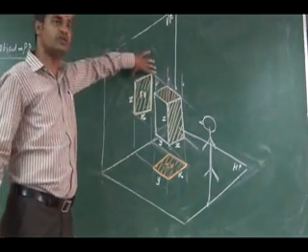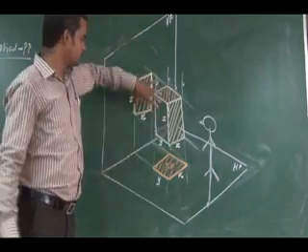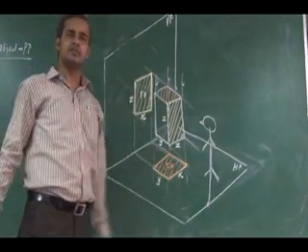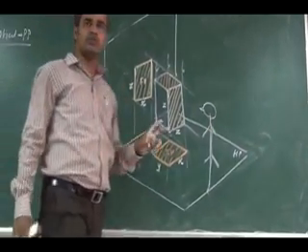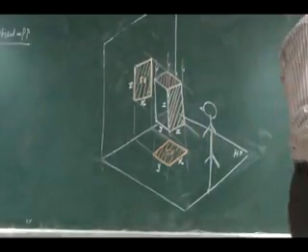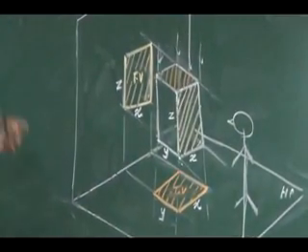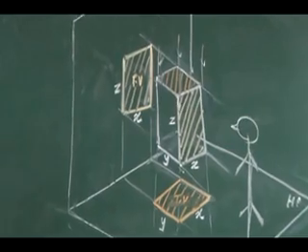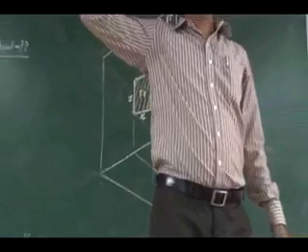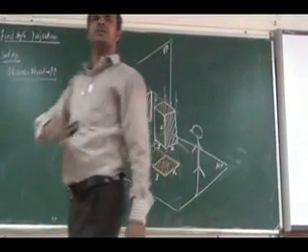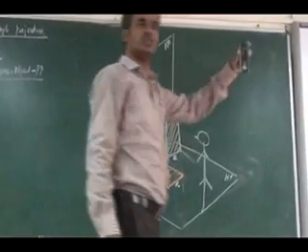See the link between these two views. Front view and top view are in line, and the front view length and the top view length will have the same length, x. The top view and front view heights will vary. I am performing an orthographic projection here, which is a first angle projection in a three-dimensional setup. What I am going to do is draw this in a two-dimensional view. So the whole orthographic projection is to draw a two-dimensional view of any three-dimensional object.